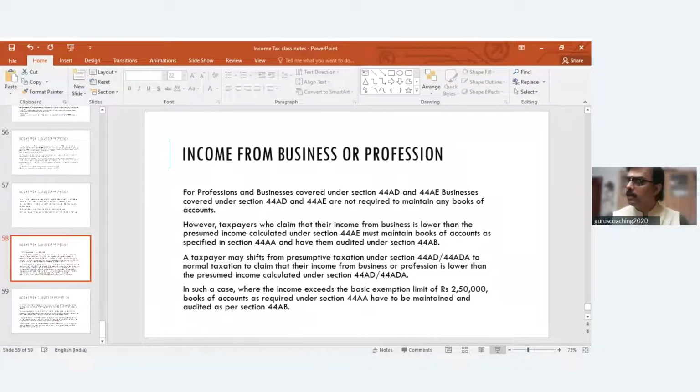So I'll repeat, if an income is estimated on presumptive taxation basis, that income is determined at 8% of your turnover, and the rate of 8% is a comprehensive rate, and no further deductions are allowed under any other section. And even reduction of remuneration and interest to partner is not available.